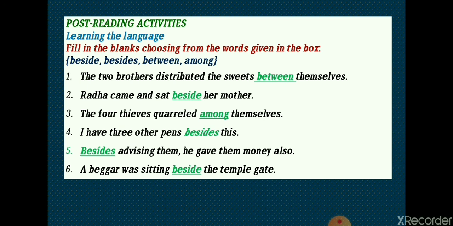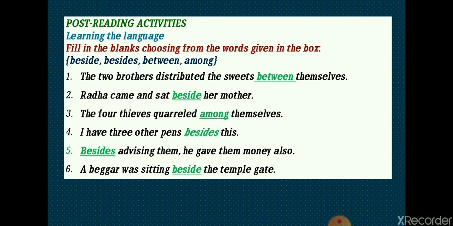In the second sentence, we saw that Radha was by the side of her mother. So, Radha came and sat beside her mother. Right. Number 3. Because the thieves were four and we tried to use among, and this is the right answer. The 4 thieves quarreled among themselves.